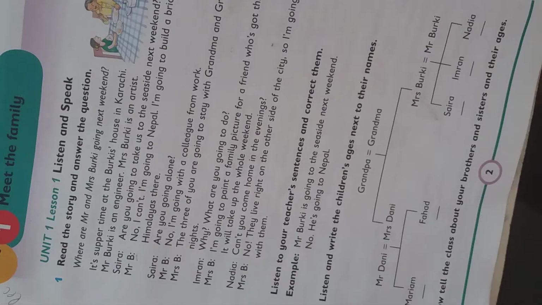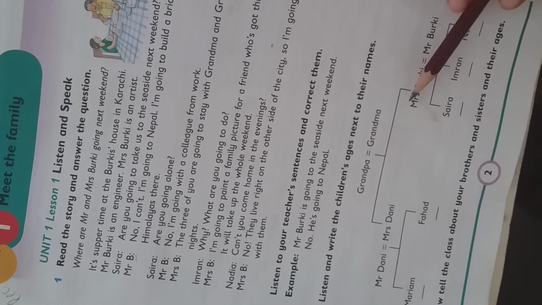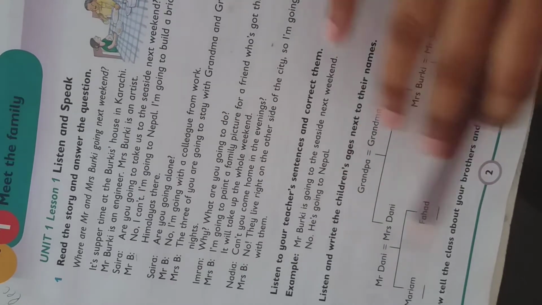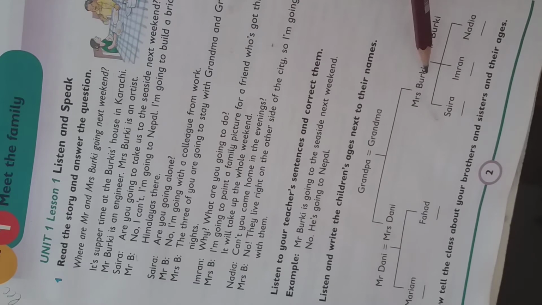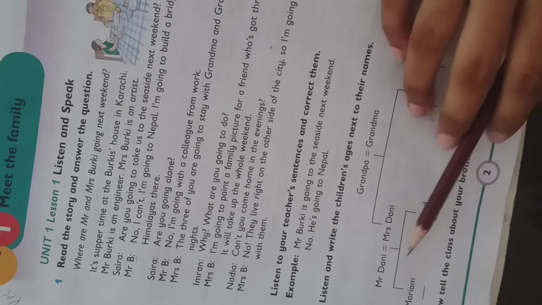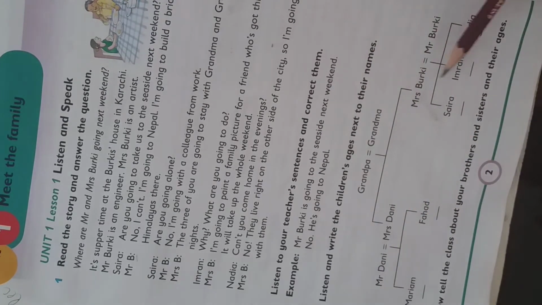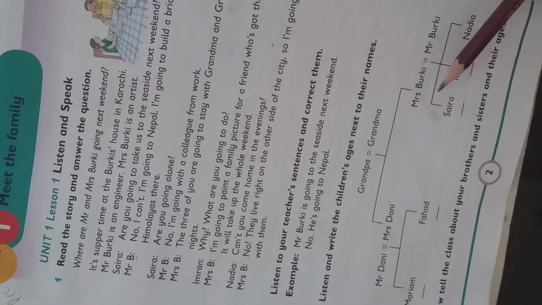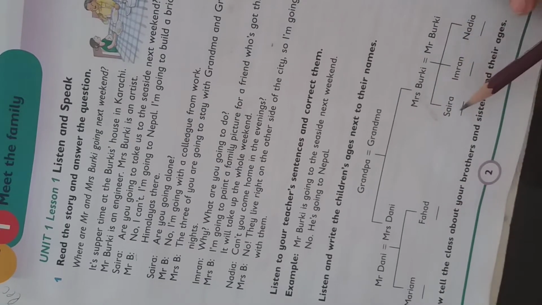Let me tell you. This is the family tree given here. Now you understand the relationship between all of these family members. Grandpa and grandma are husband and wife. Mrs. Dani and Mrs. Berkey are sisters. Mariam and Fahad are the kids of Mr. Dani and Mrs. Dani. Saira, Imran and Nadia are the children of Mrs. Berkey and Mr. Berkey. So basically Mariam and Fahad are cousins to Saira, Imran and Nadia. Now students, I hope you understand the relationships among all of these.